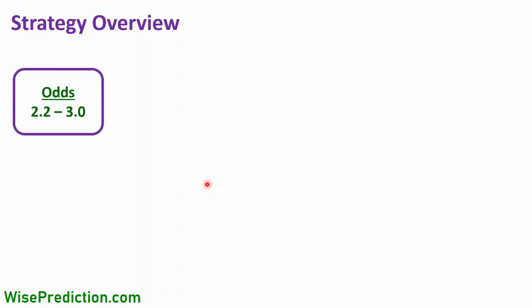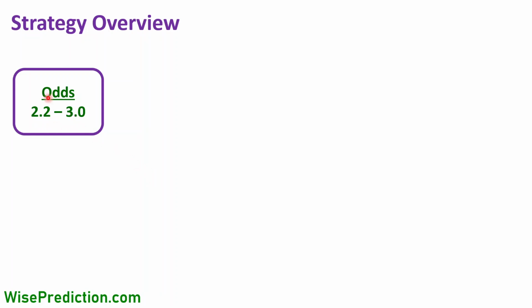If we talk about the strategy itself, we actually covered this strategy for match result predictions, but in this case, we're going to go through the over-under betting scenario for soccer matches. Whatever bet we choose based on the output of our AI models, we want the odd for our prediction to be between 2.2 and 3.